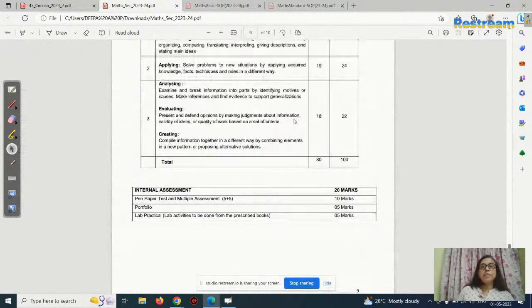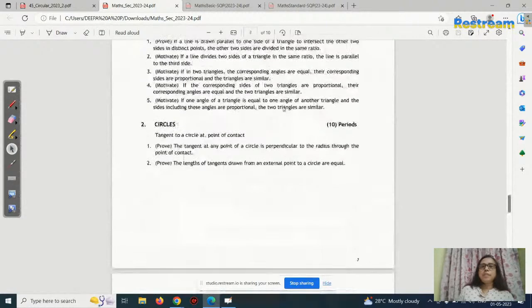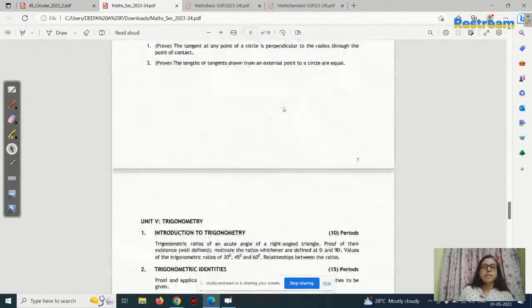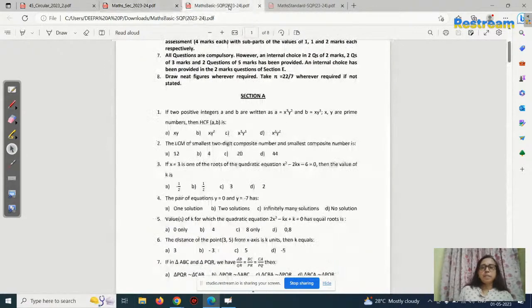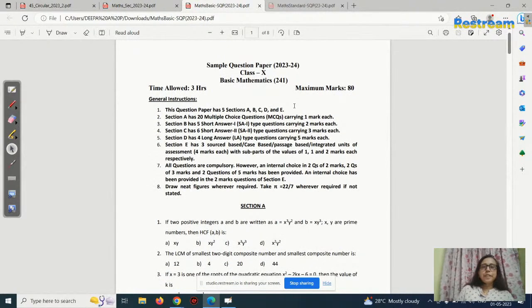That was at the beginning of this academic year, children. After that question paper, this one came. I was showing you that circular regarding the percentage of competency based questions. So at the beginning of the year, CBSE gave this question paper, the sample question paper 2023-24. This one is for the Basic children. Can you see this? Maximum marks 80.